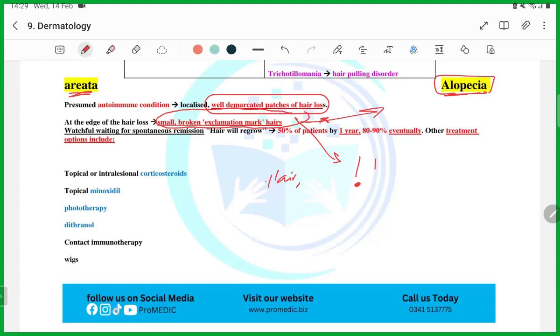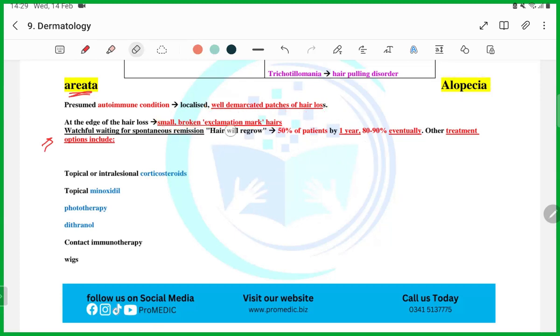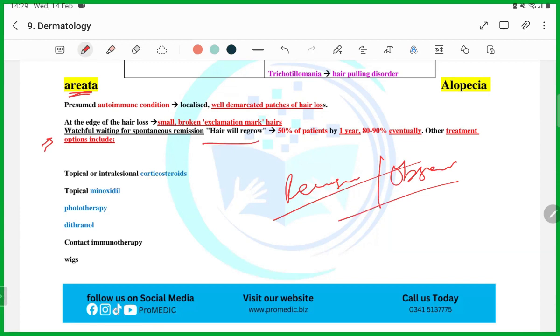Then, what is the treatment option? Waiting. Waiting is the treatment option, guys. Hair will regrow in 50% of patients. Remember it. They will give you a whole scenario and ask what the treatment option is. So please do not select anything else. Only select reassurance or observation, because hair will regrow in 50% of patients by 1 year, and in 80 to 90% eventually.